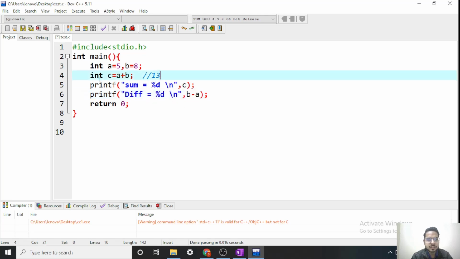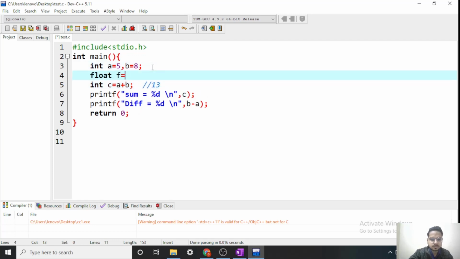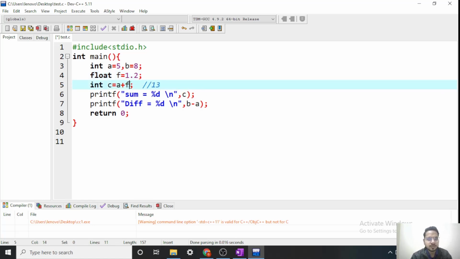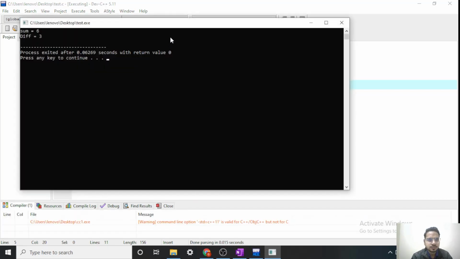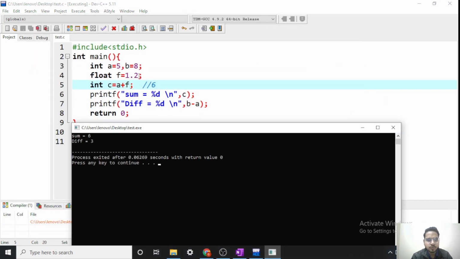We can even combine integers and floats. Okay, how? Let's take a float variable f equal to 1.2. Now instead of a plus b, let's have here a plus f. Now what is 5 plus 1.2? It should be 6.2, but c is an integer, it cannot hold a real number. So instead of 6.2 we will store only 6. Okay, let's run this. So see, 5 plus 1.2 is 6.2, but since c is an integer, it will store only 6. So we will get 6 only.